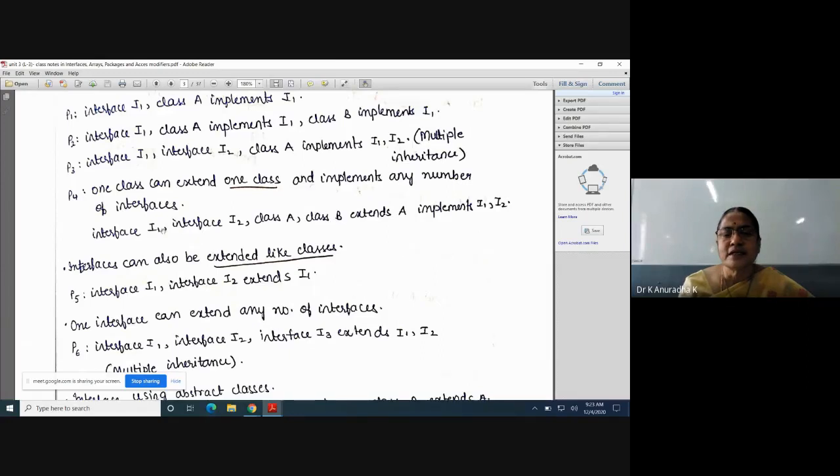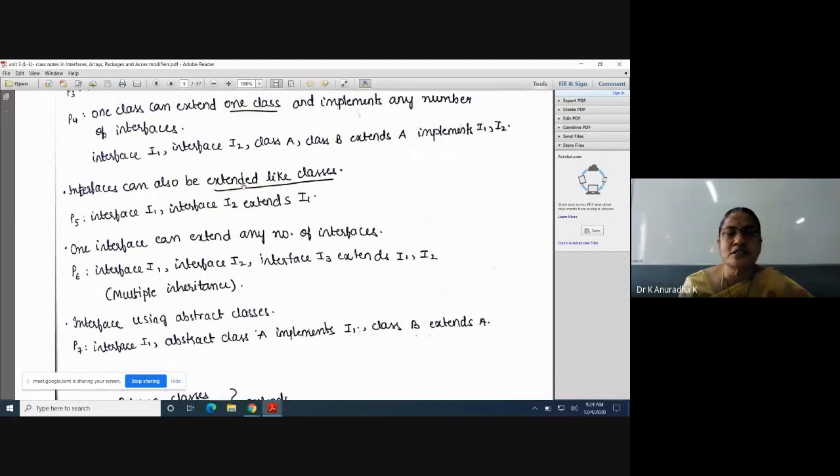That means I am defining two interfaces and one class, and I am taking one more class which extends class A. All the members of class A are inherited to this class B using the extends keyword, and all the members of interfaces I1 and I2 are inherited to this class B. So class B can make use of all the members of class A and all the members of the interfaces I1 and I2.